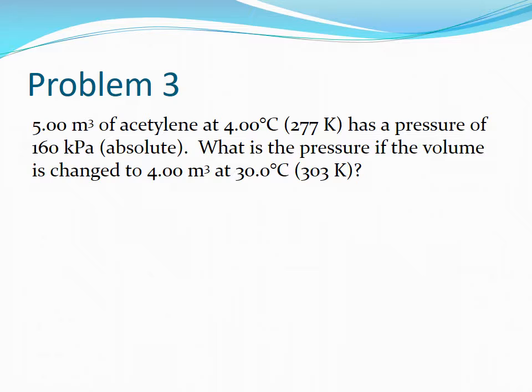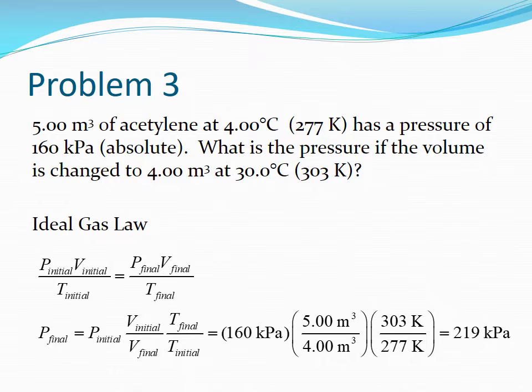Five cubic meters of acetylene at 4 degrees Celsius, or 277 Kelvin, has a pressure of 160 kilopascals absolute. What is the pressure if the volume is changed to 4 cubic meters at 30 degrees Celsius, or 303 Kelvin? Pause the video to work on the problem. We use the ideal gas law and get a final pressure of 219 kilopascals.